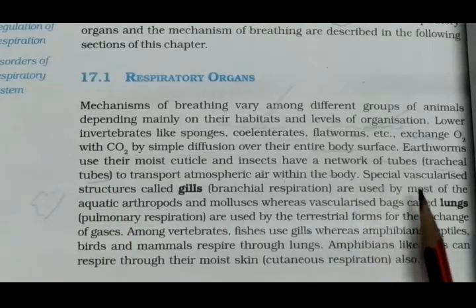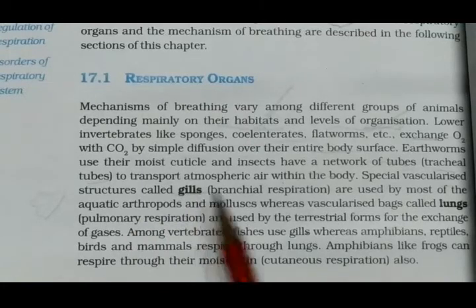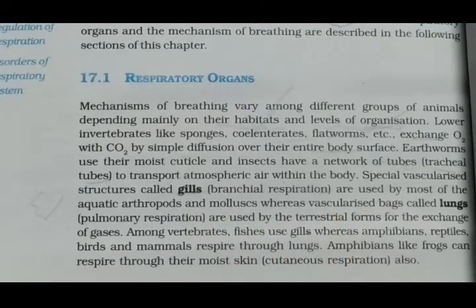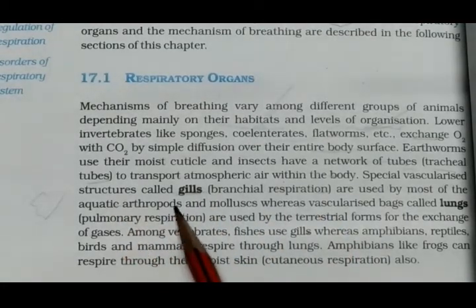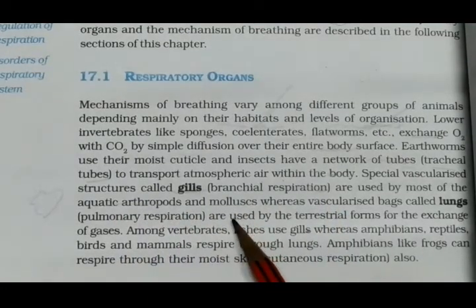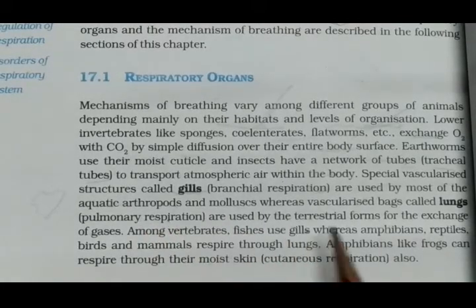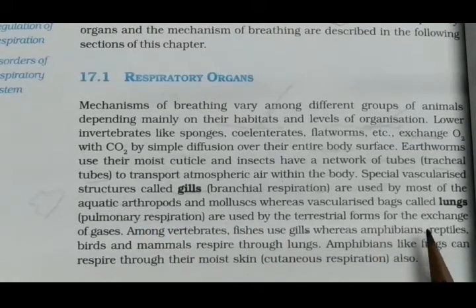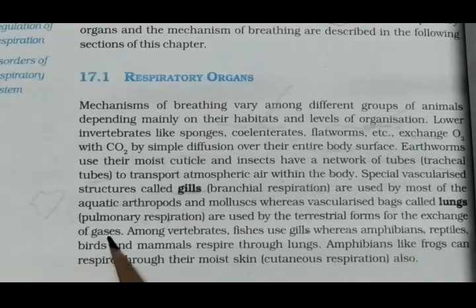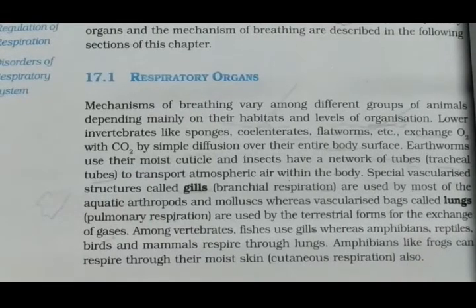Special vascularized structures called gills, meaning branchial respiration, are used by most of the aquatic arthropods and molluscs, whereas vascularized bags called lungs, meaning pulmonary respiration, are used by the terrestrial forms for the exchange of gases. So different organisms have different mechanisms of breathing.